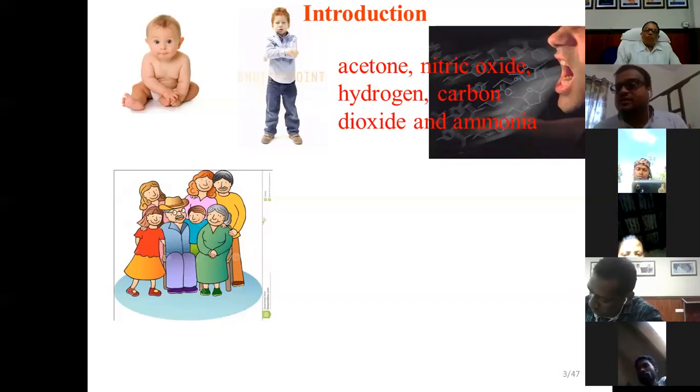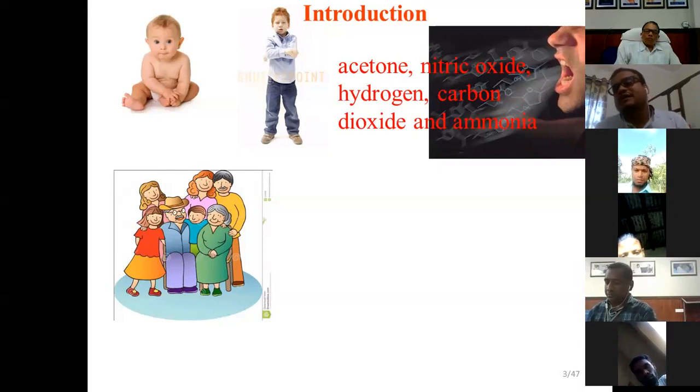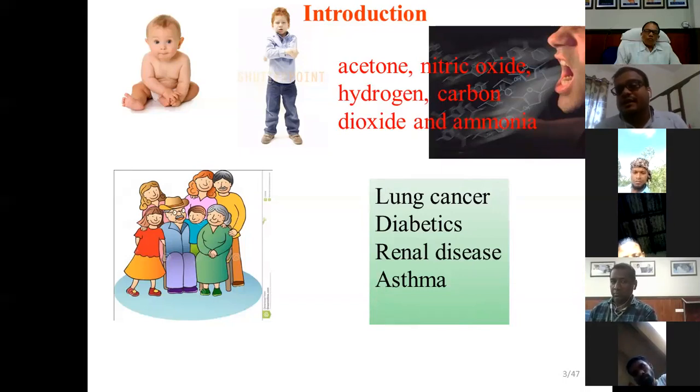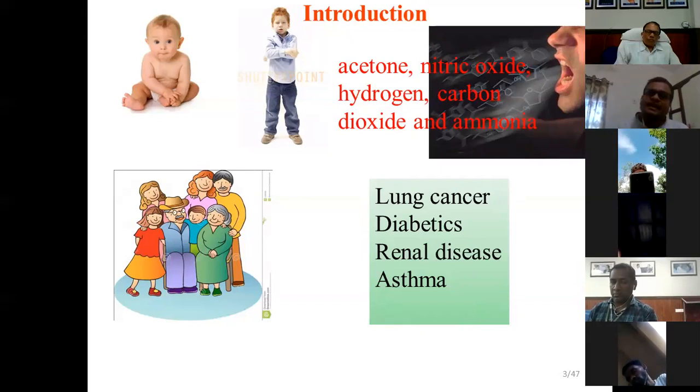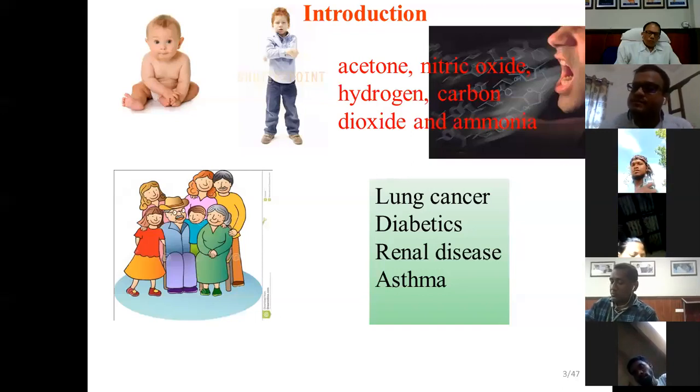And we found from the literature that if someone can detect a particular amount in our breath, then you can say what the patient's condition is. If a higher amount of acetone is detected in our breath, then you can say that the patient is diabetic. If ammonia is detected above a certain percentage, then you can say that is a renal disease patient. If nitric oxide is detected, then you can say that is an asthma patient. If hydrogen is detected, then you can say that is lung cancer.